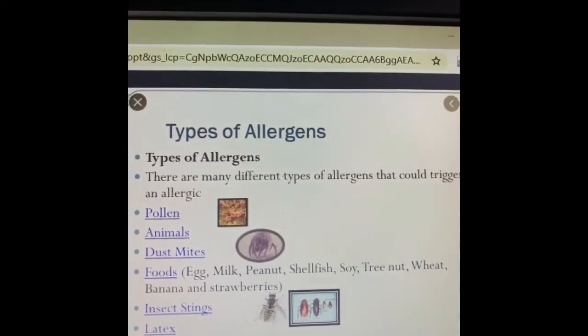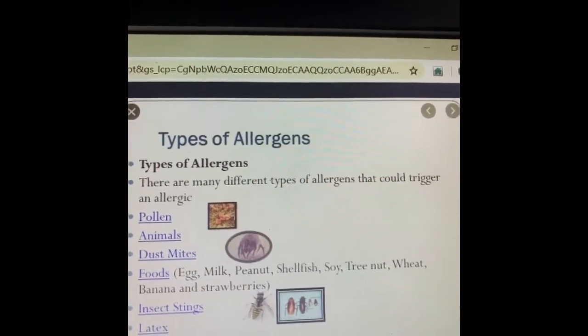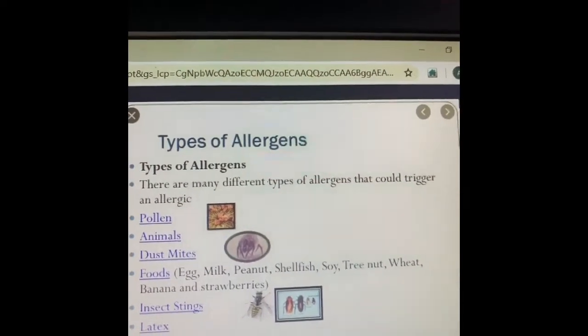And as I told you, it is a vigorous response of the body against a particular allergen or antigen, which is here known as an allergen, that causes these allergies. The symptoms of allergies include sneezing, itching, redness, swelling. All these are symptoms of allergies. So these are the various types of allergens. The substances which cause allergies are called allergens.